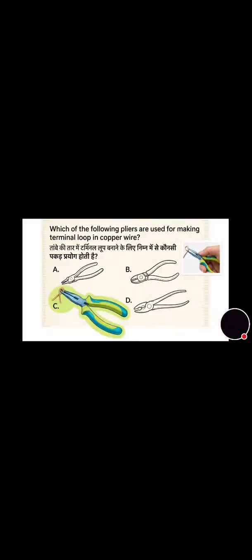You can see the tools here. Which of the following pliers are used for making a terminal loop in copper wire? You have to recognize the one which is the correct answer. Option C is the correct answer.